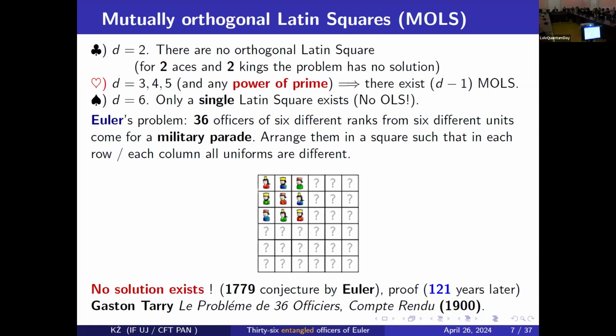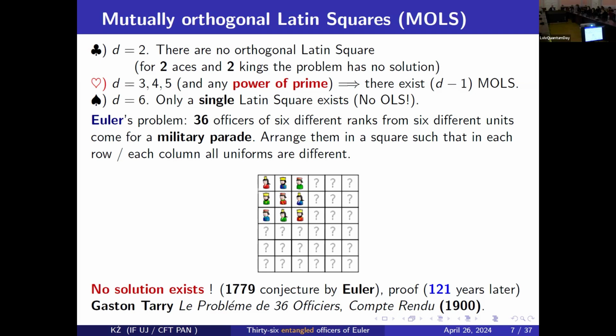He was then in St. Petersburg, and therefore it is now called the 36 officers problem. The idea is simple. There are 36 officers from 6 different units of 6 different ranks, and there was a parade in front of the Tsar, Catherine the Great, and the idea was to order them in a nice way. What does nice way mean? There is no repetition of uniforms in each row, each column. So there was a very practical, let's say, military grant in some sense.